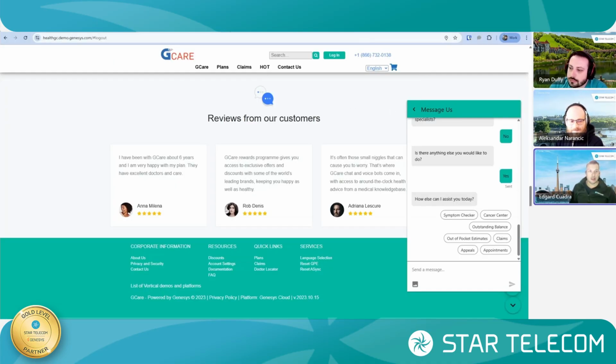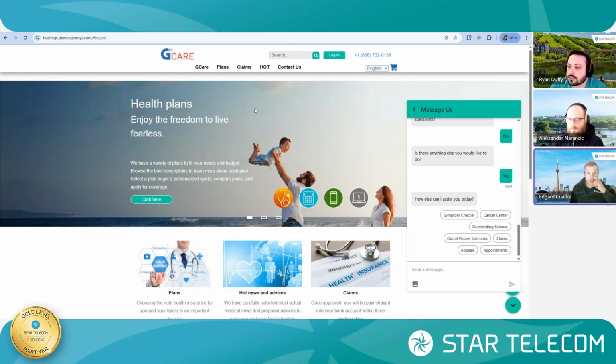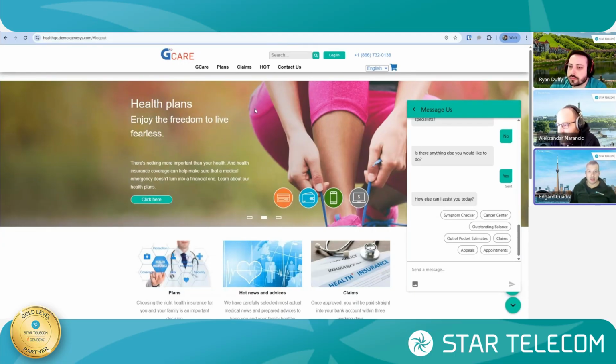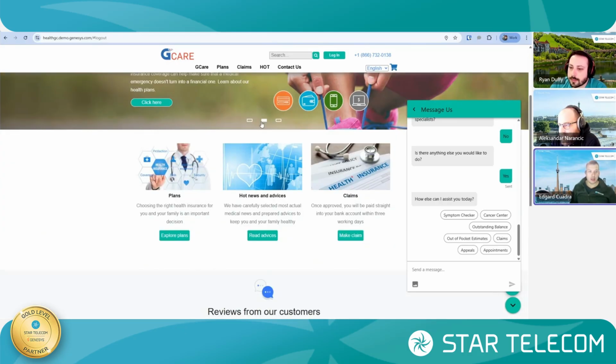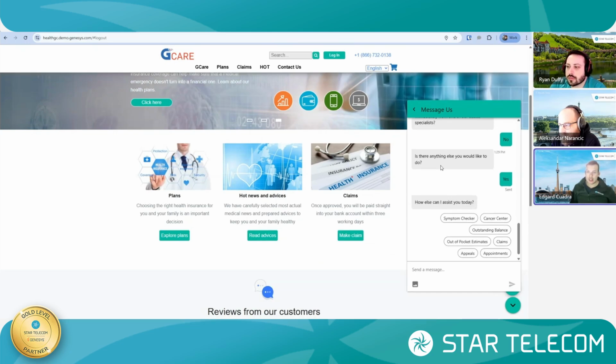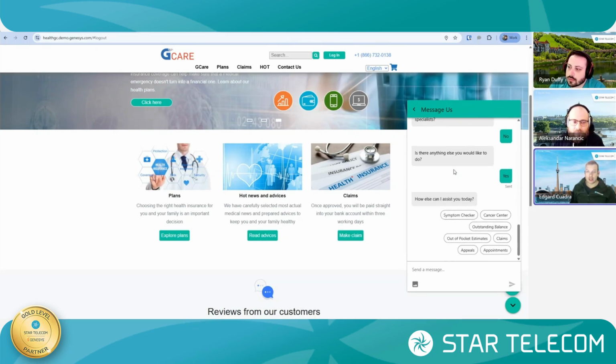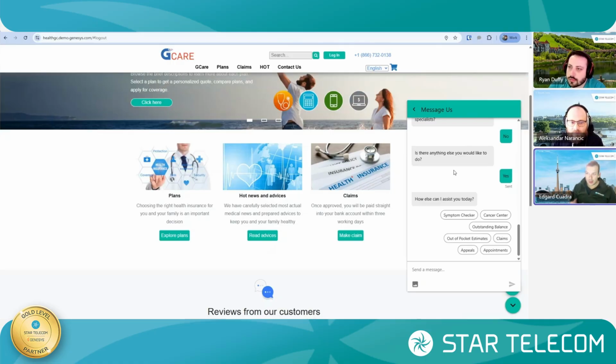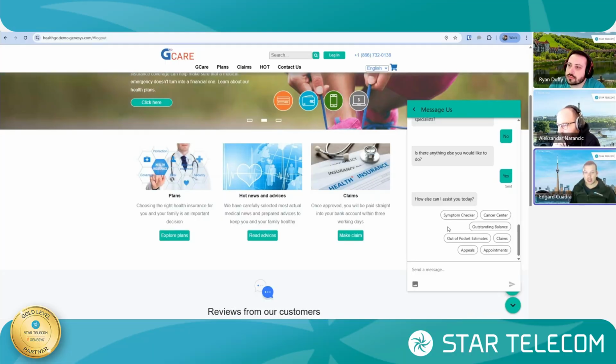All right. So here is a fictitious company we have, GCare. It provides healthcare plans, and think of it just like a very good health center company online, and it does have a very good digital online presence. So this is the chatbot or virtual agent disguised in a chat window. But one of the things to keep in mind is some of these tools, if it's appropriate for a voice interaction, you can definitely leverage virtual agents for your IVRs, as an example.